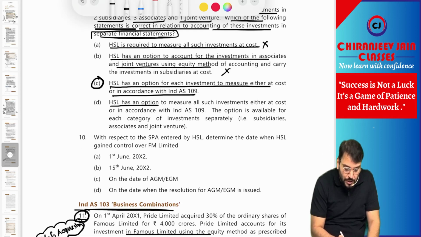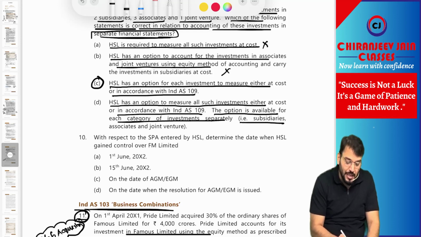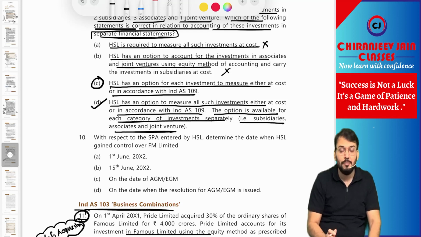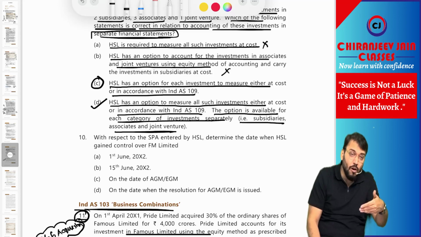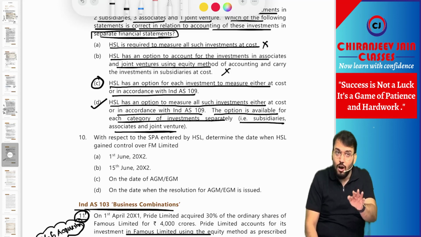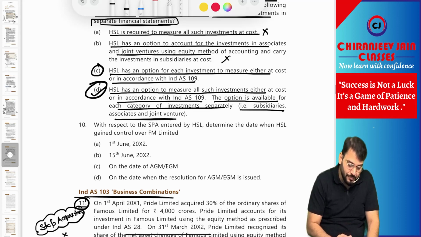HSL Limited has an option to measure all such investment either at cost or in accordance with Ind AS 109. The option is available for each category of investment separately, that is subsidiaries, associates and joint ventures. This is more correct because this option of cost or fair value is available category wise. Category wise means for all the subsidiaries they can either adopt cost or fair value, and for all the associates they can either adopt cost or fair value. Understood? Yes, sir. So option number D is more correct.